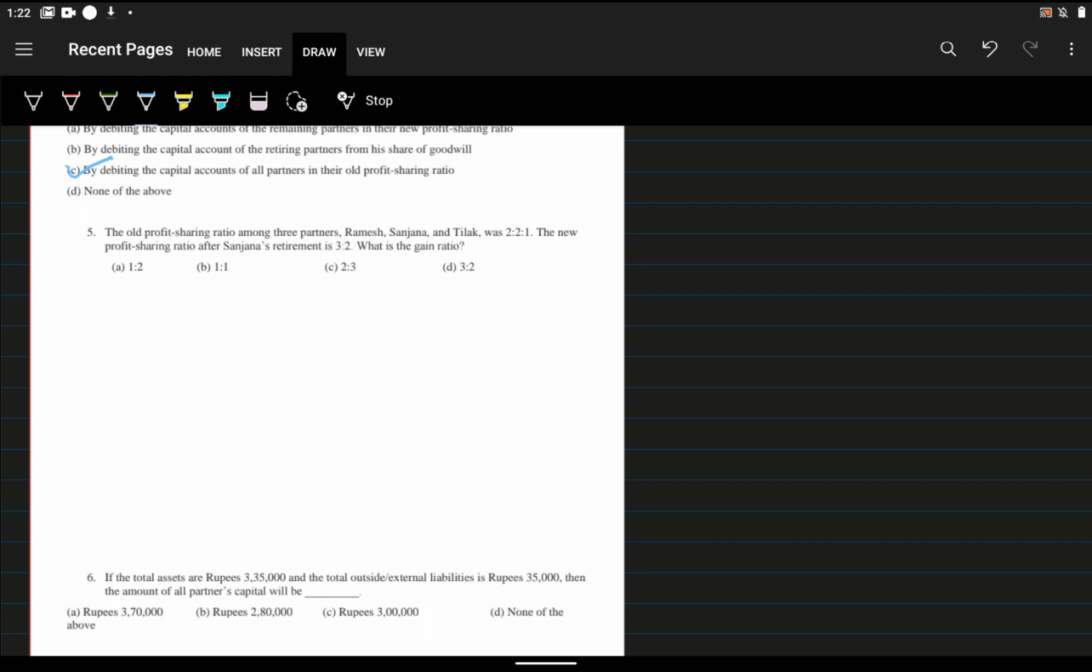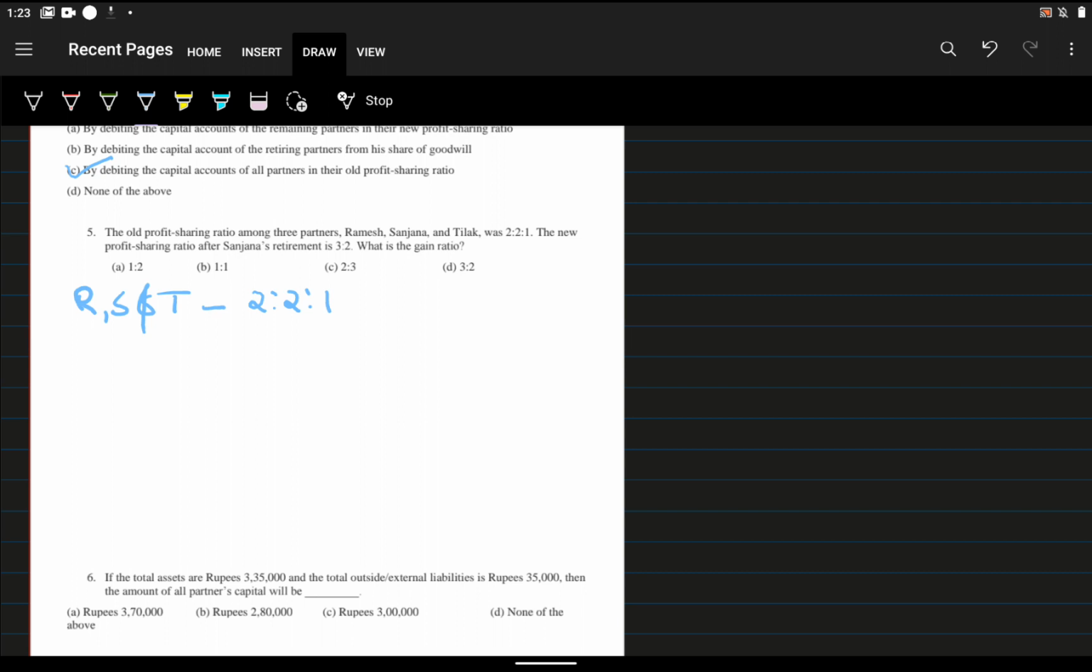What is the gaining ratio? So how can we find this gaining ratio? Ramesh, Sanjana and Tilak. Tilak means T. Their old ratio is 2:2:1.